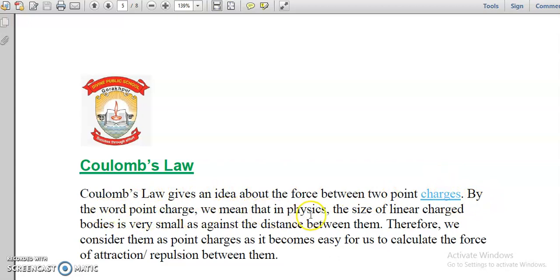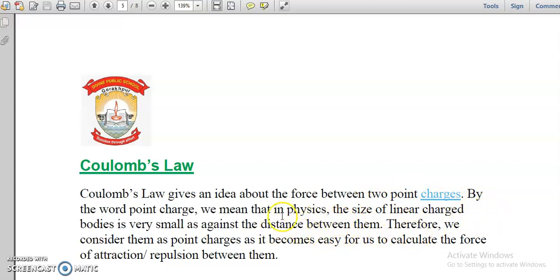In physics, the size of the charged body is very small as against the distance between them.